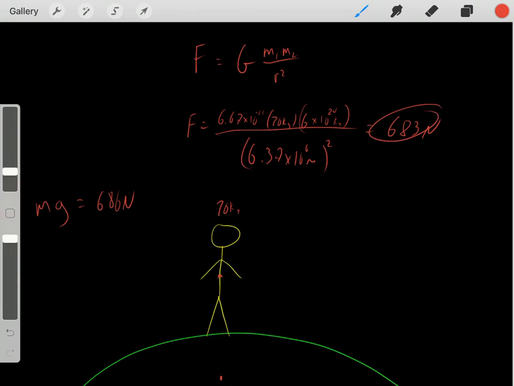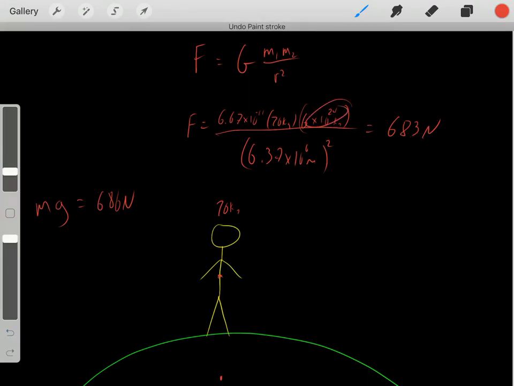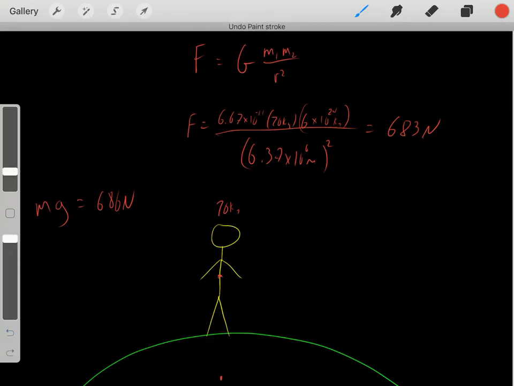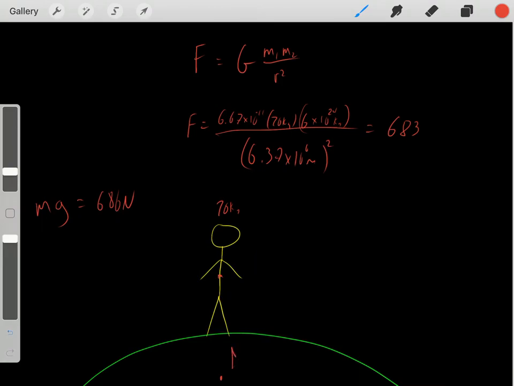And you might wonder, these are a little different. Well, yeah, we're making some simplifications with the mass of Earth. We're not very precise, and with this radius we're making some simplifications. But you can see we get roughly the same force of gravity. So this is another way you can find that force of gravity. Again, all objects with mass feel those attractive forces, and you can find the magnitude of that attractive force using this equation.